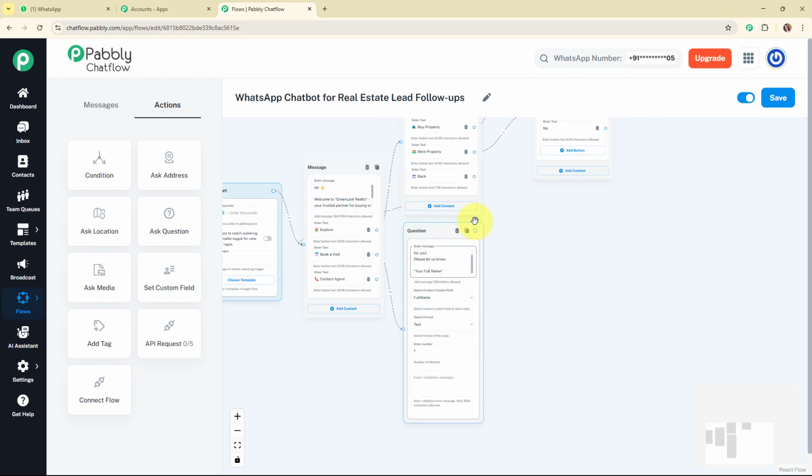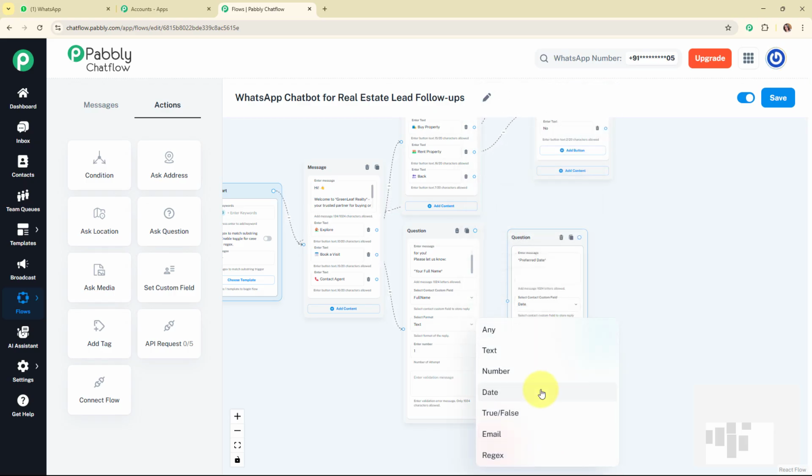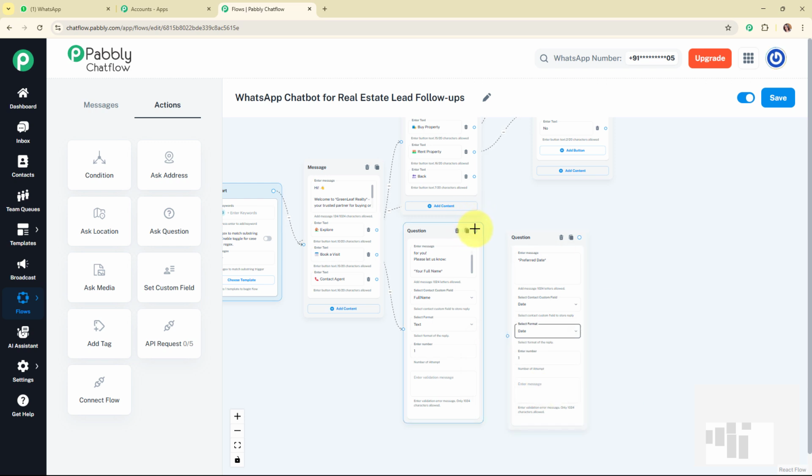And now after asking about the full name, I'm going to ask about the preferred date. So for that I'm going to add another question message box over here, and here I'm going to add the text as preferred date, and then I'm going to select my contact custom field as date over here and the format as date only. Alright, so now I'm going to connect this question message box with this question message box, and once my customer replies with the preferred date, then I'm going to send a thank you or a confirmation message to that customer lead that says we will confirm your visit shortly.